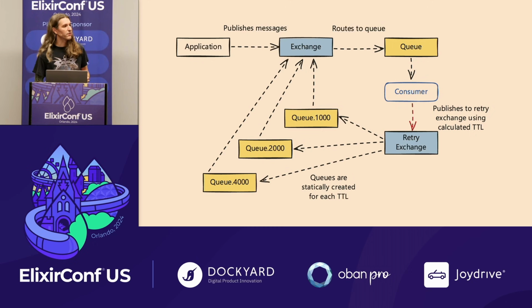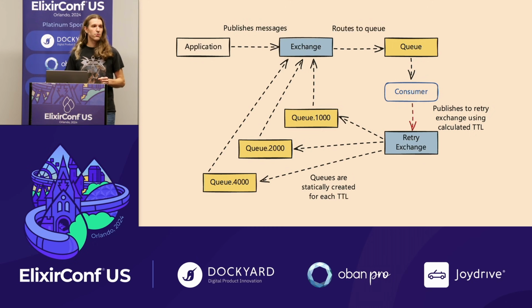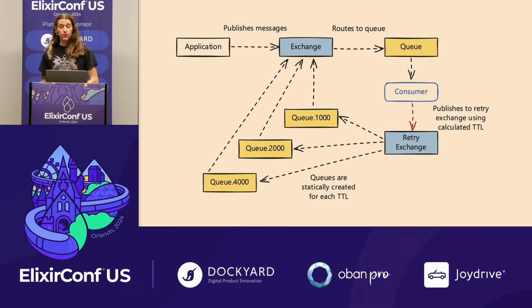And this is important because Rabbit messages in a queue can only expire in order. If you have messages behind that are expiring before the message in front, too bad. They're just going to sit there and wait. If every message in the queue has the same TTL length, though, they can expire in order. So when that expires, we send the message back to our original exchange and route it again for retry.